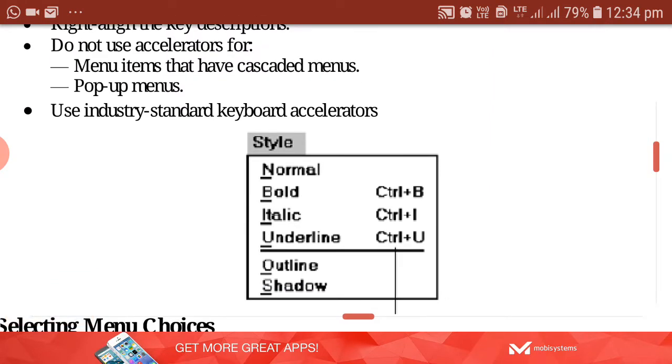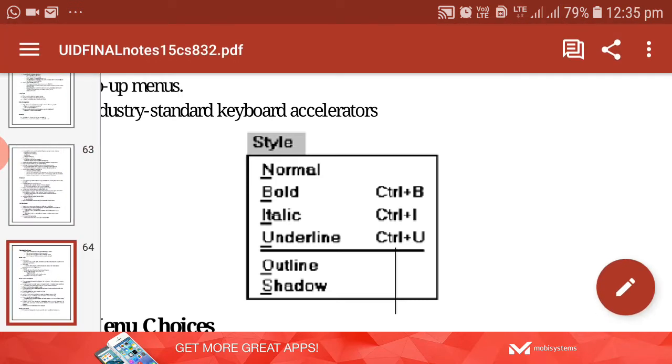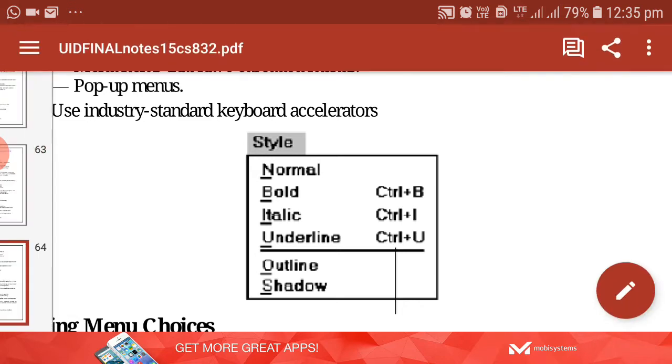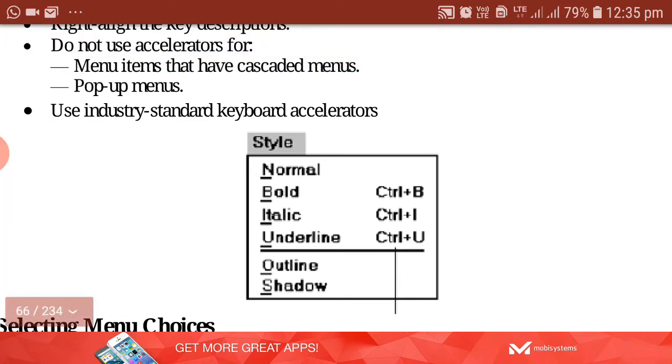And again, pop-up menus are there. That means if any menu item is selected, and that choice is going to take you to a sub menu, then no shortcut key has to be specified in front of that. Instead we are going to give the small triangle mark, as we have just discussed. The small triangle will be used to indicate that this particular choice will take you to another sub menu.